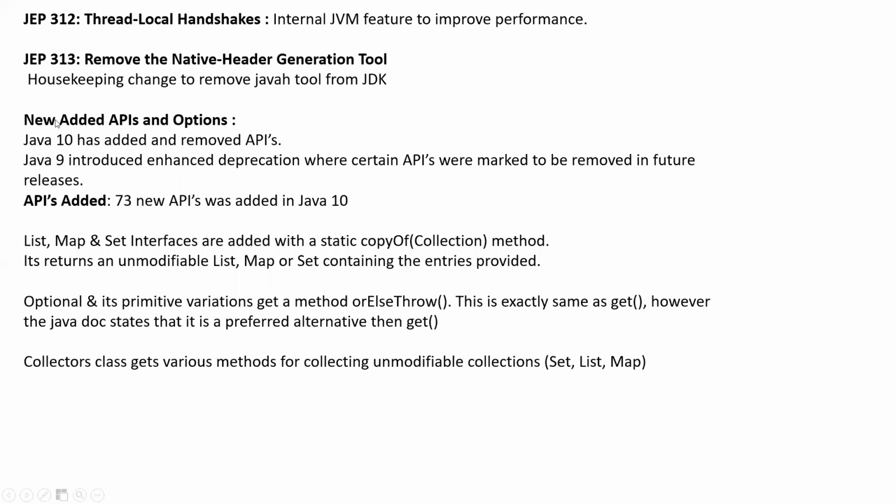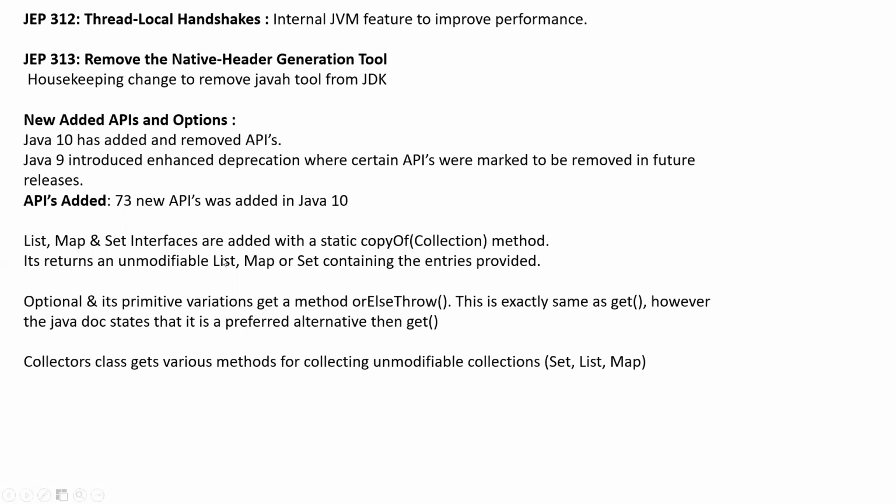The other important thing was this one: new APIs have been added. This is very important for developers, for people who actually code. From Java 10 onwards, they have introduced some 73 new APIs. You can just Google the new APIs introduced in Java 10, and you should get the list of things and how many got removed. Removed means deprecated. All these things you can see. I'll not cover all of them, but a few important things.